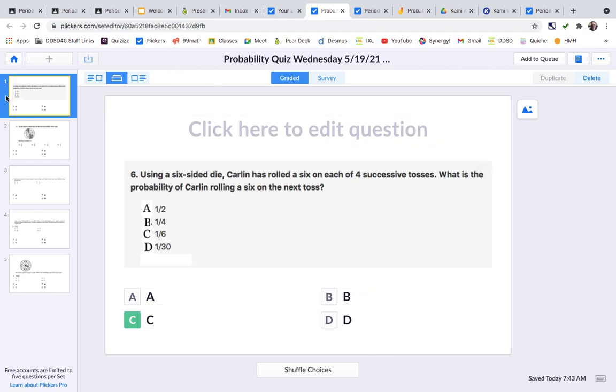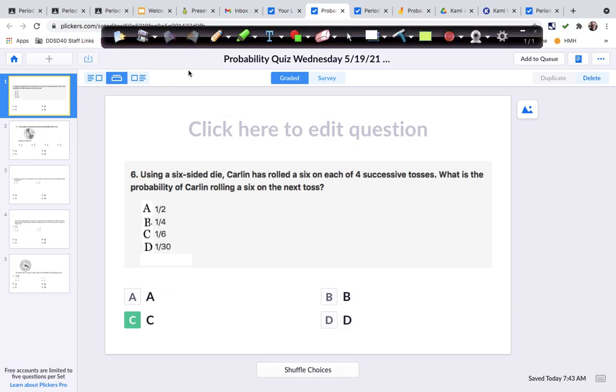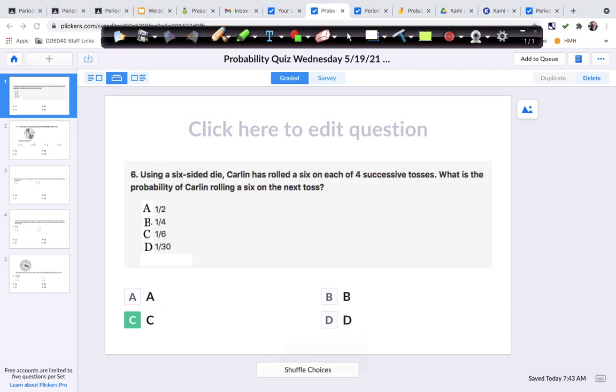So it didn't really matter what happened before. We could just answer this question. What is the probability of Carlin rolling a 6? And there's 1/6, and there's 6 sides.